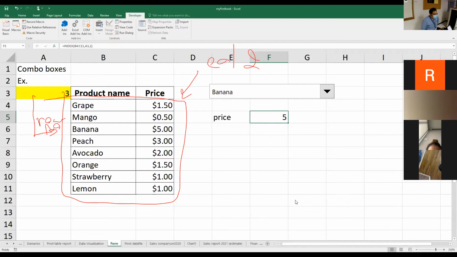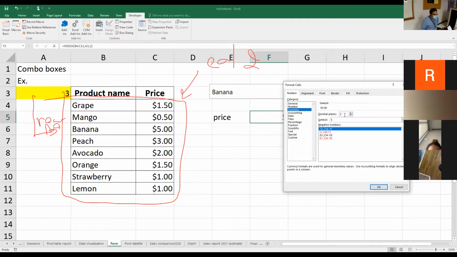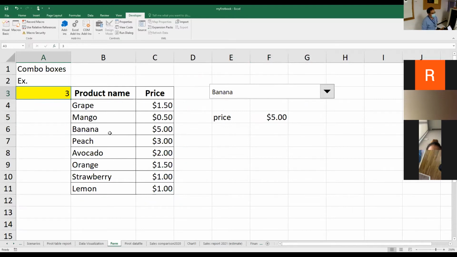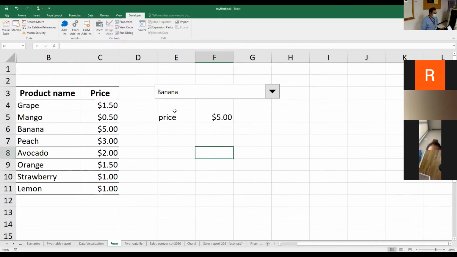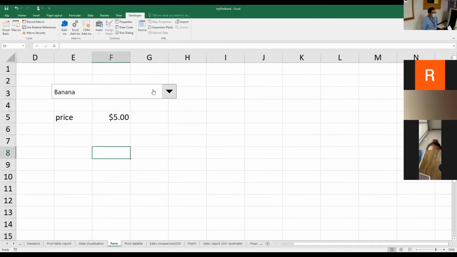Okay, so this is the combo box that we studied last class. The thing that you have to know is, in reality, how can we deal with the cell link if we don't want other people to touch or change it. Somebody may hide one column like this, and other people don't see the cell link anymore. When they use this worksheet, they use it according to what we prepared for them. Somebody also hides the database as well, so that other people will not touch it. You see just the combo box to look up the price, just that.